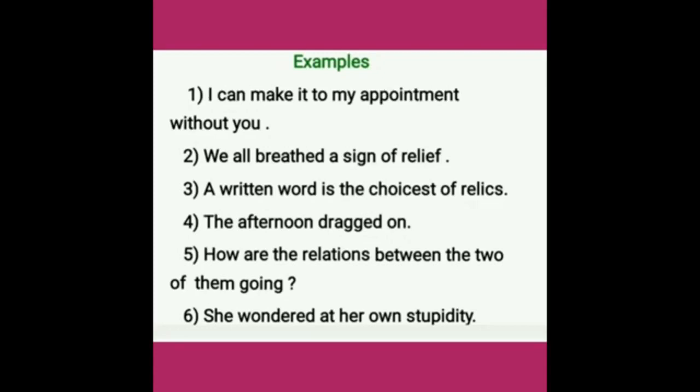Fifth one, how are relations between the two of them going? Sixth one, she wondered at her own stupidity. Can you find a noun in these sentences? You say there are no nouns in these sentences, but I say there are.